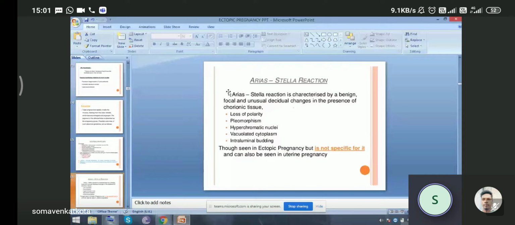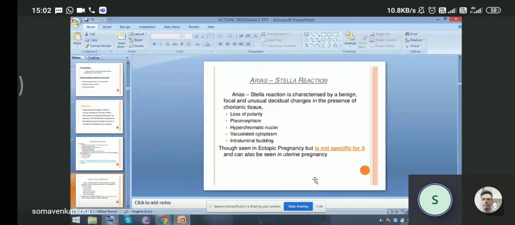In this reaction, we see loss of polarity, pleomorphism, hyperchromatic nuclei, vacuolated cytoplasm, and intraluminal budding. It is seen in ectopic pregnancy but is not specific for it. It can also be seen in uterine pregnancy, but it is mainly seen in ectopic pregnancy.